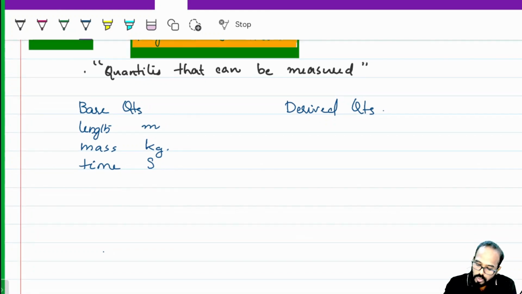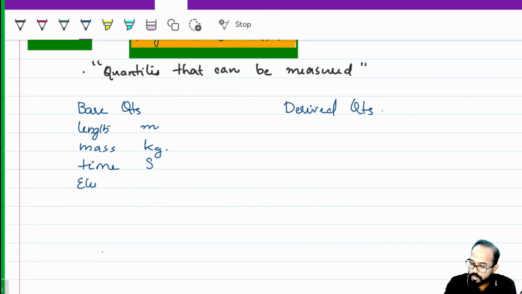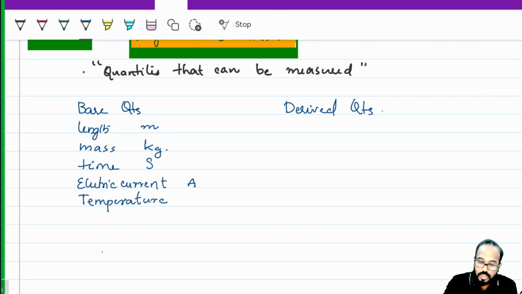Those are, first one, electric current, measured in amperes. Then temperature, measured in Kelvin. Amount of substance, measured in mole.